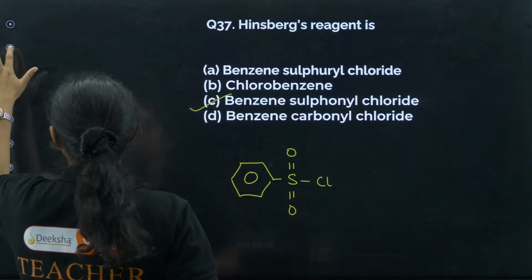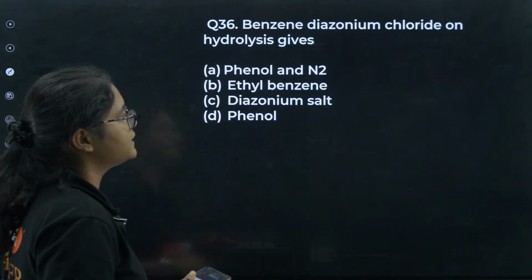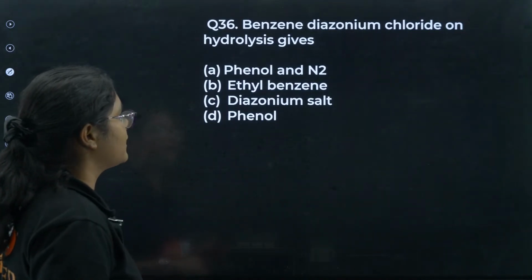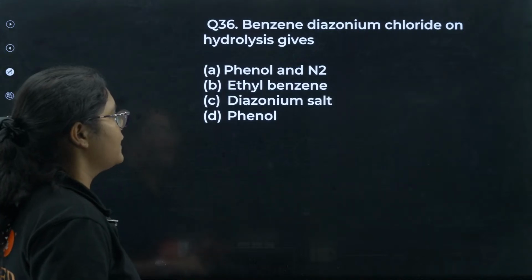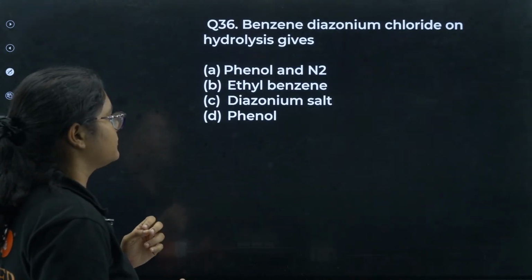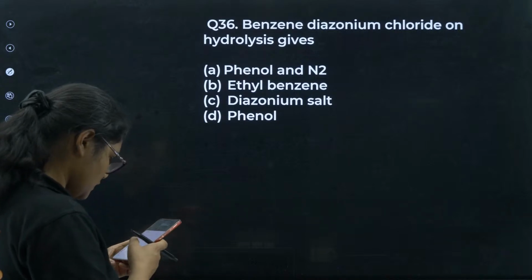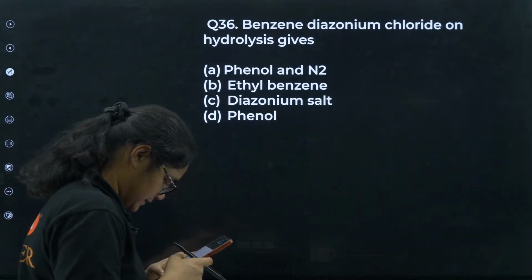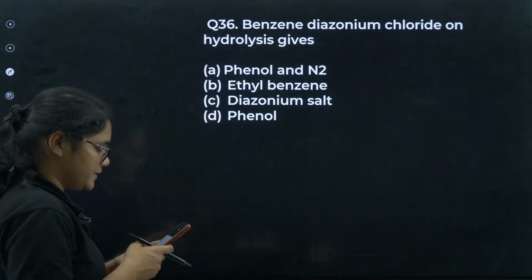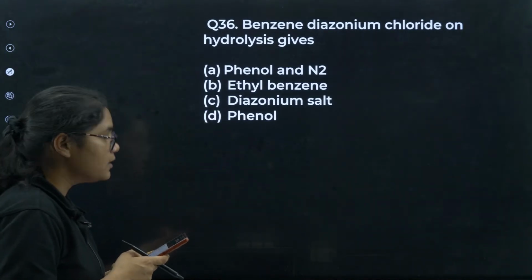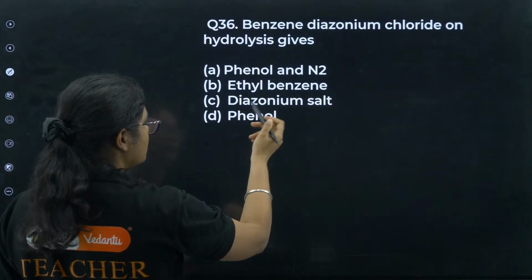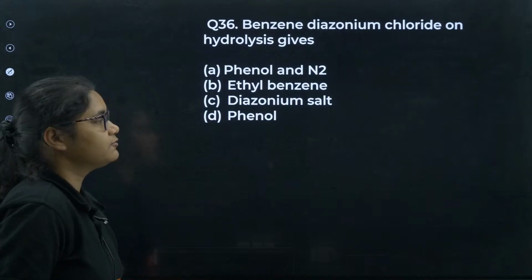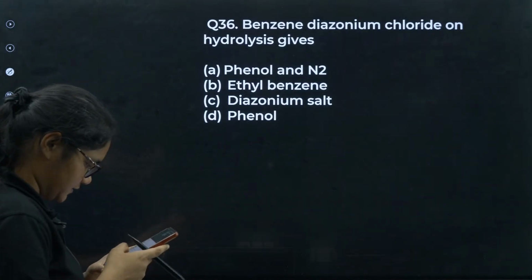Okay. Now moving to question number 36, benzene diazonium chloride on hydrolysis will give you. So if you have benzene diazonium chloride and you do hydrolysis, what will be the product here? Yes, students, tell me this one. You will get phenol and N2, or ethyl benzene, or diazonium salt. What will be the correct answer here?